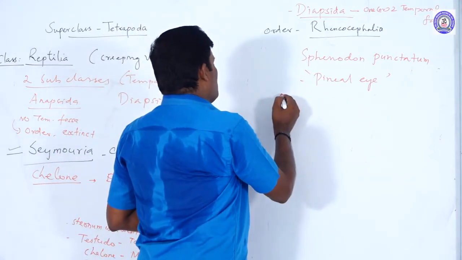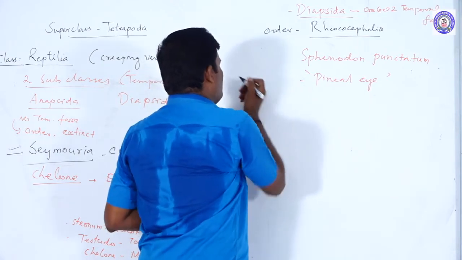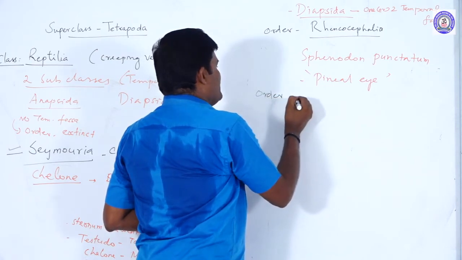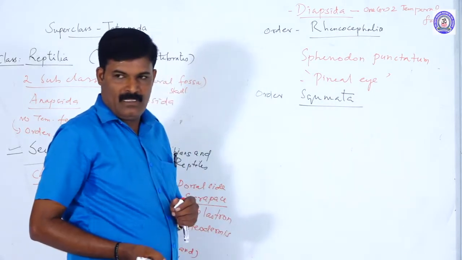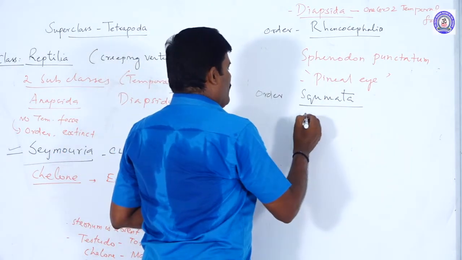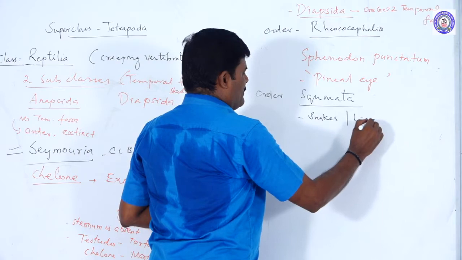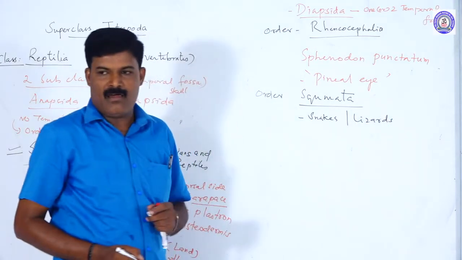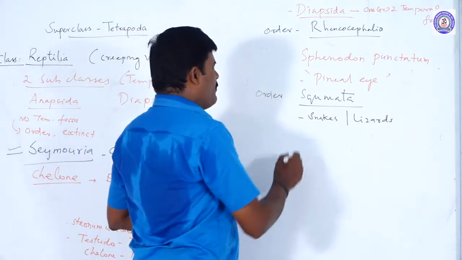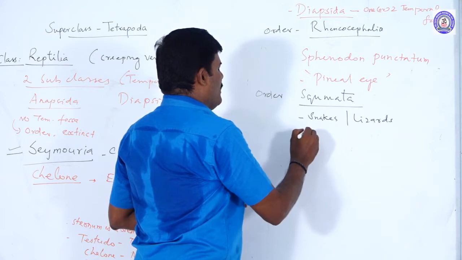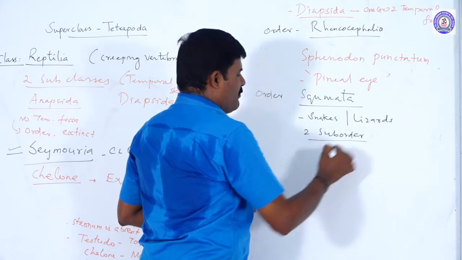The next order is Squamata. This includes all snakes and lizards. These have the largest number of species. Squamata again consists of two suborders.